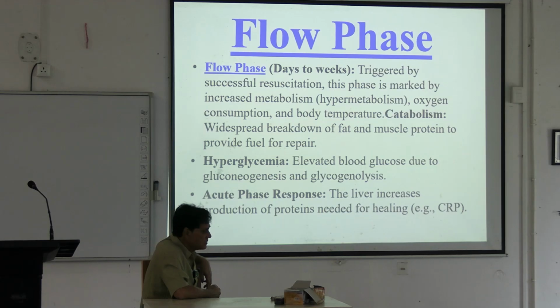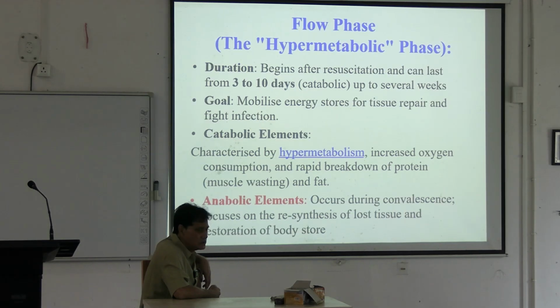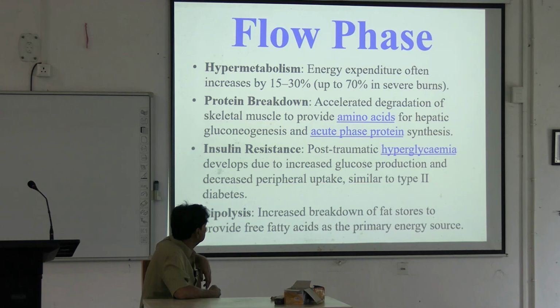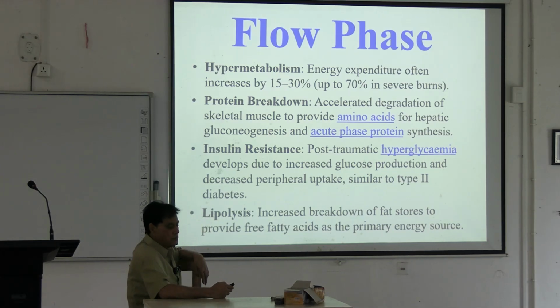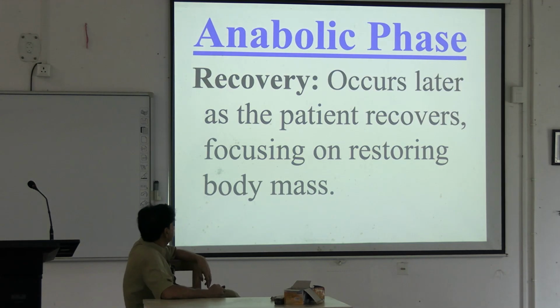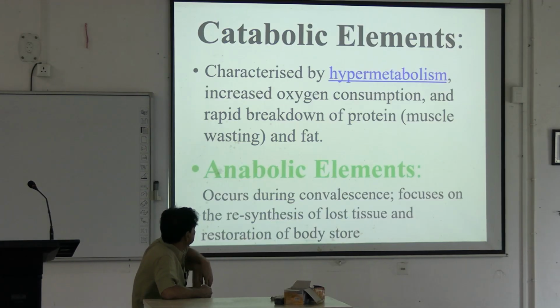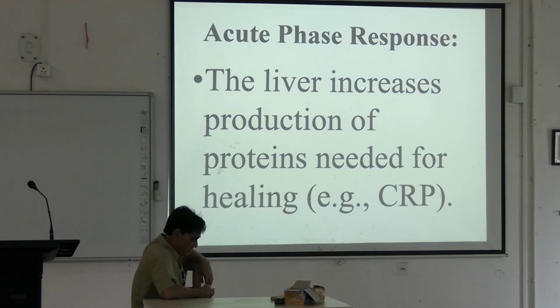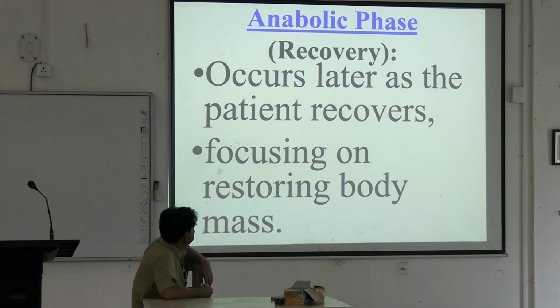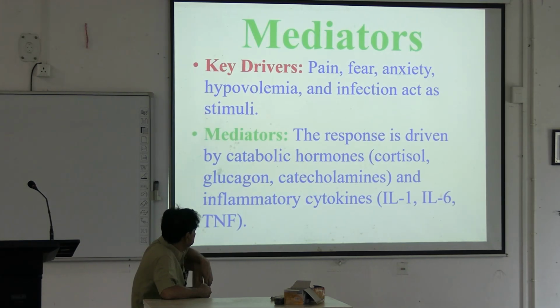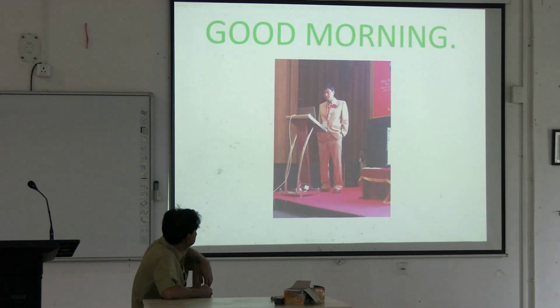When the patient is recovering, anabolic elements occur so that the tissue repairs properly. Amino acids from the liver, acute phase proteins, hyperglycemia due to lipolysis to store energy and for tissue repair. Anabolic phase: recovery occurs late as the patient recovers. Metabolism occurs for conserving increased energy need. Catabolic element, hyperglycemia. The mediators are interleukin 1, interleukin 6, tumor necrosis factor.